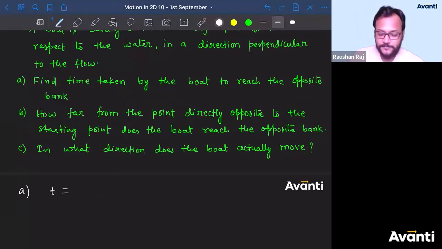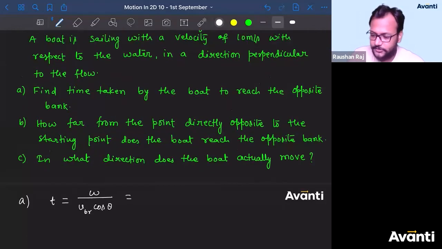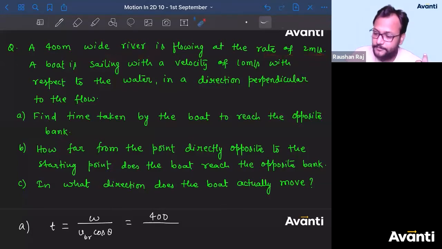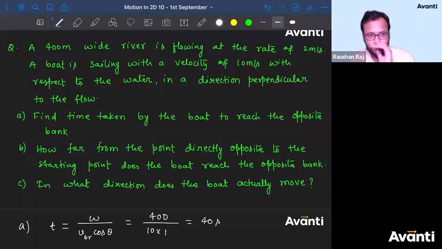How much will the time taken be? So W divided by VBR cos theta, and cos theta is 1 here because theta is 0. What is W? Tell me the value. W is 400 meters divided by VBR. Where is VBR? The boat is sailing with a velocity of 10 meters per second with respect to water. So 10 cos theta, which is 1. So what is the answer? 40 seconds, because everything is in meters per second and meters. So the answer will come in seconds.